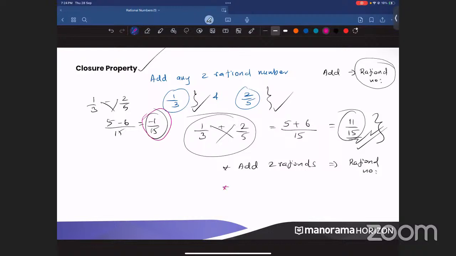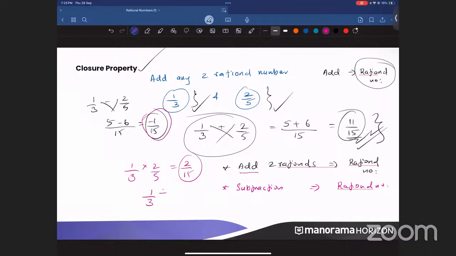So not only addition, subtraction also. In subtraction also, what will you be getting? You will be getting a rational number. So what is followed there? Closure property is followed there. Clear? Any doubts in this? Closure property is followed in addition as well as subtraction. When you multiply 1 by 3 into 2 by 5, it will be 2 by 15, another rational number. So you multiply two rational numbers, you will get a third rational number. That is also closure property.